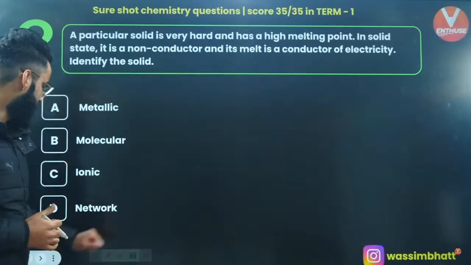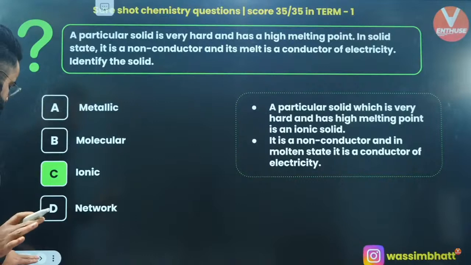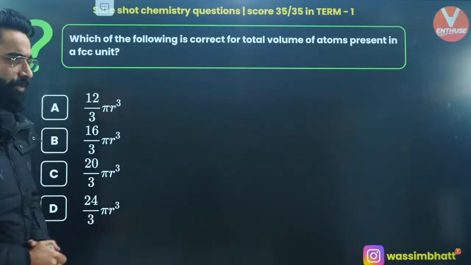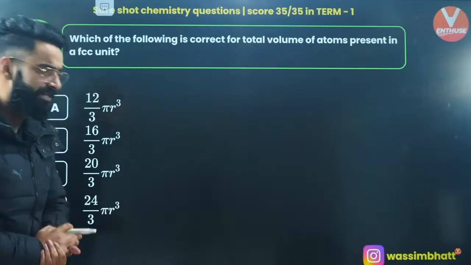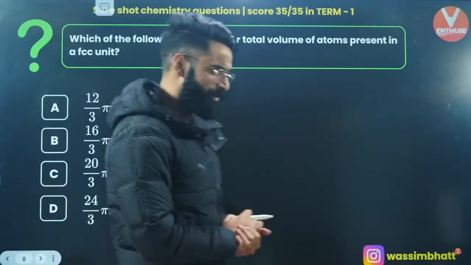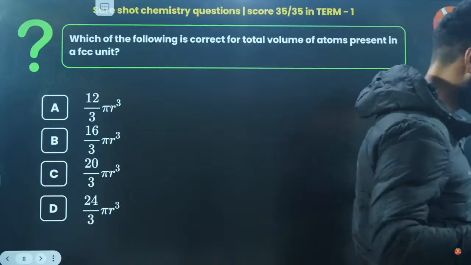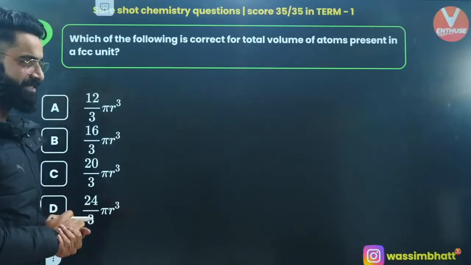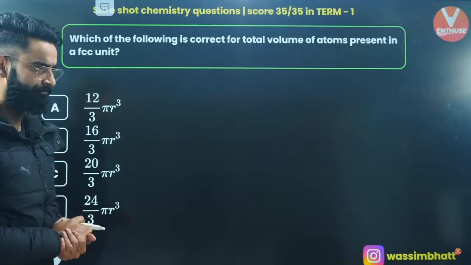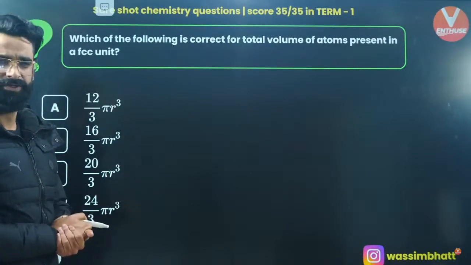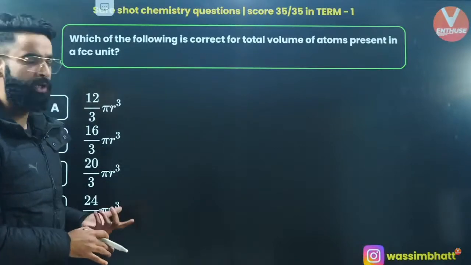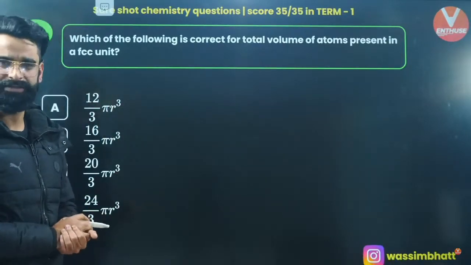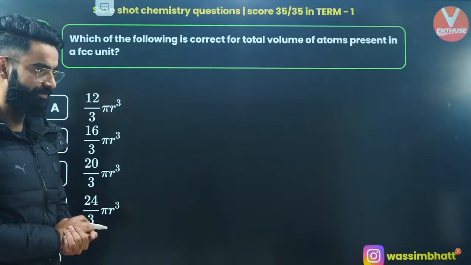Let me move on directly to one more question. It was a very simple question, theoretical one. Okay, one more question on your screen. I want you guys to give it a try and let me know its answer quickly in the chats. Well, I'm looking at your chats only. Give it a try. First, which of the following is correct for total volume of atoms present in FCC unit cell? What is going to be the correct answer of this question? What is the total volume occupied by the atoms in case of face-centered cubic unit cell? What do you think about this one?